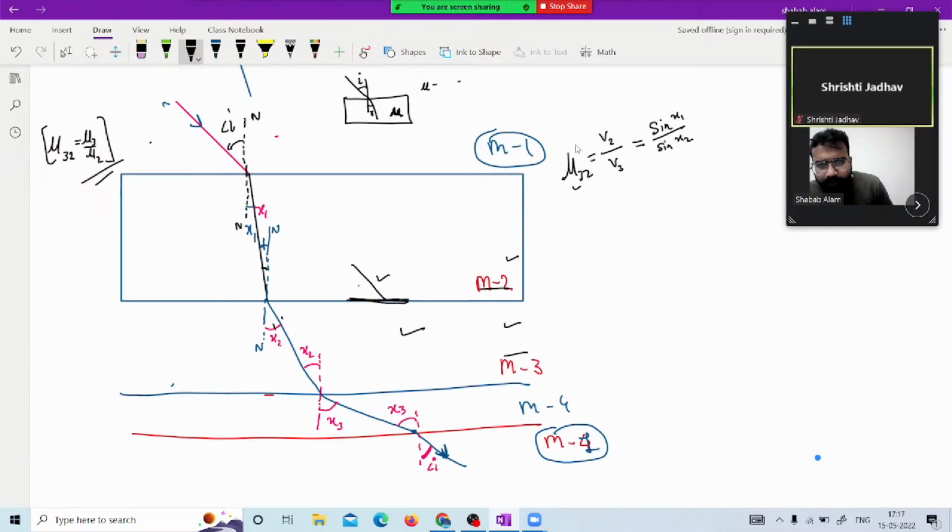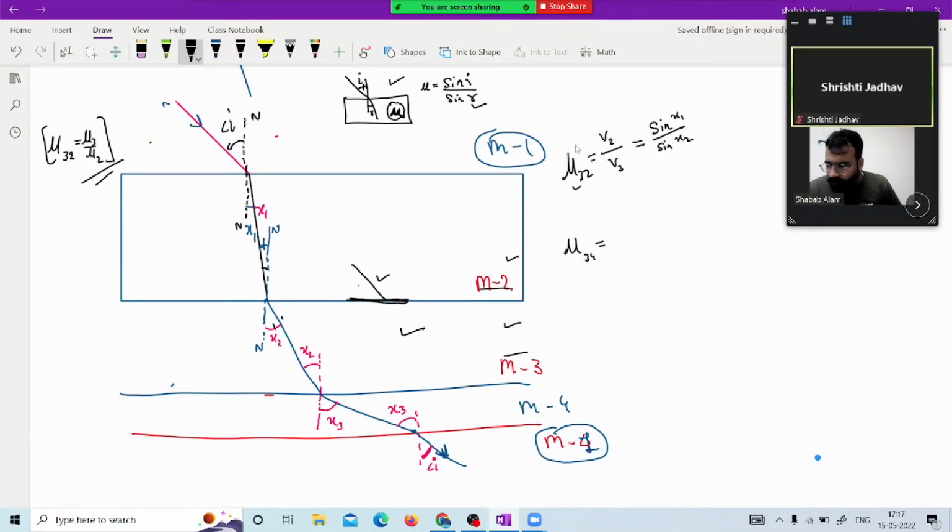So what you write, mu is equal to sine I upon sine R. Where is I? The I angle is at this vacuum, and this is the absolute refractive index, where the refracted angle would be fine. Okay, so now again I'm writing mu of 3 with respect to 4.